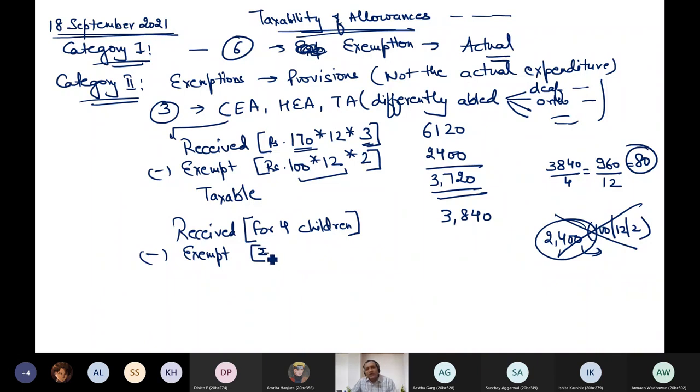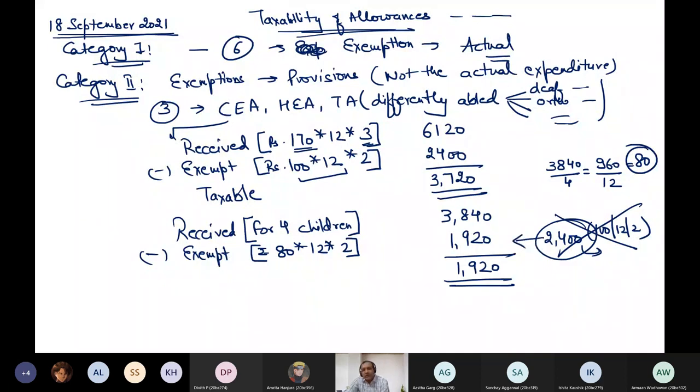But if you are receiving only 80 maximum, how can you give exemption of 100? So you will say 80 into 12 into 2. This is the way to compute exemption of children education allowance or hostel expenditure allowance. Same way of calculation to be applied, and the taxable value will be 1920. But you should not have given 2400 in this case. This is the point which you should remember.